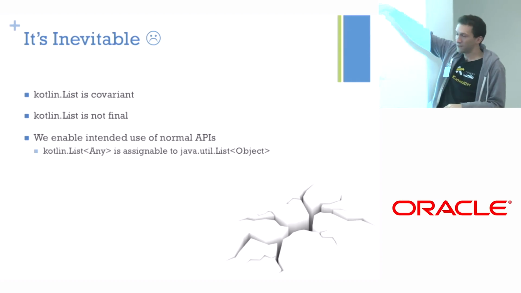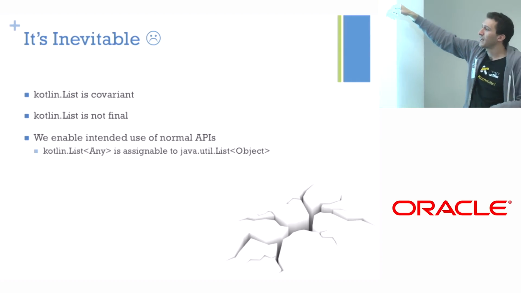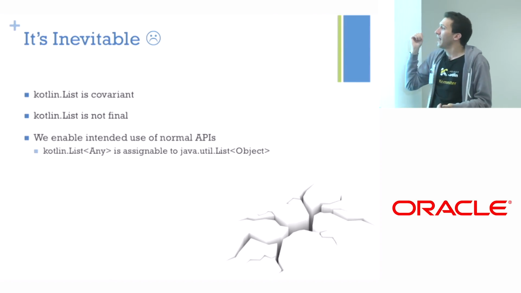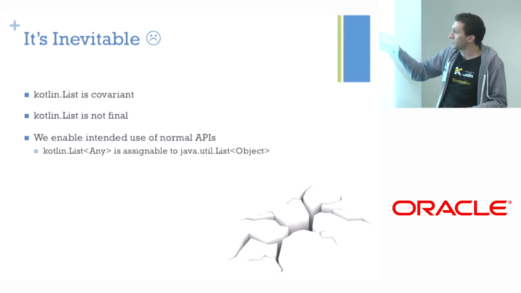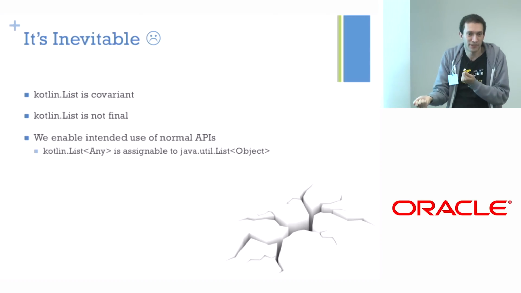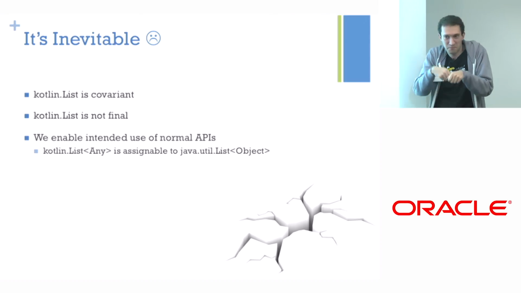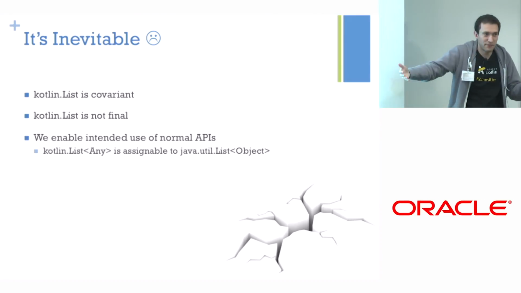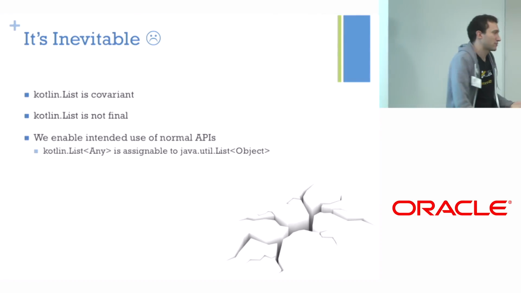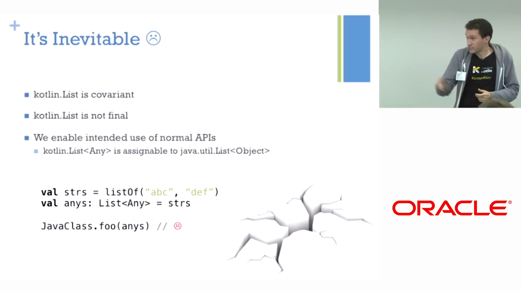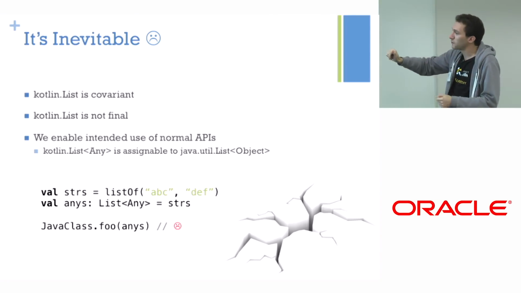If you want the read-only list to be covariant, if you want it to be an interface, be implementable, so not final, and if you want to enable the interop with Java, you inevitably make it possible to make some transition from a list of string to a list of any, and then pass a list of any to Java somehow. So for example, you could do that through an extra variable, right?